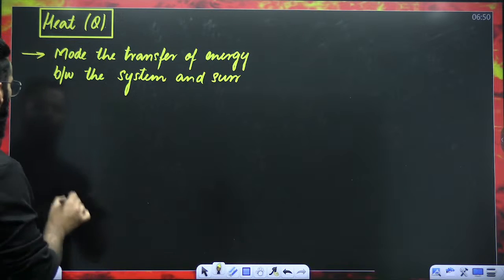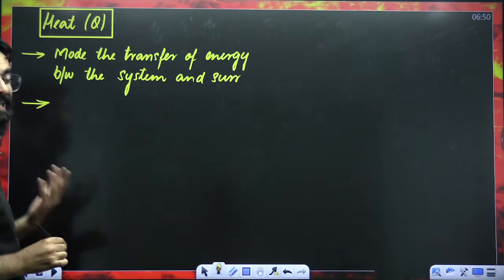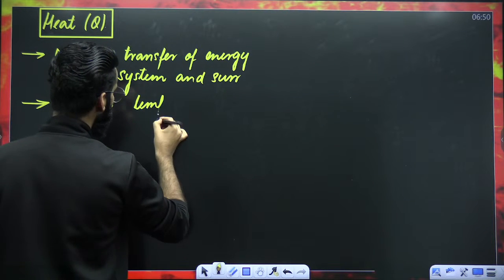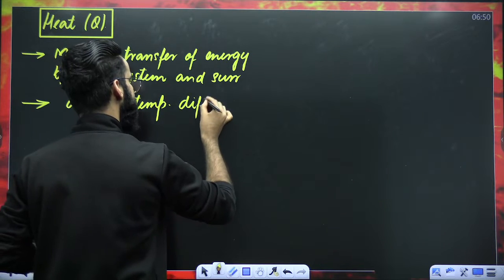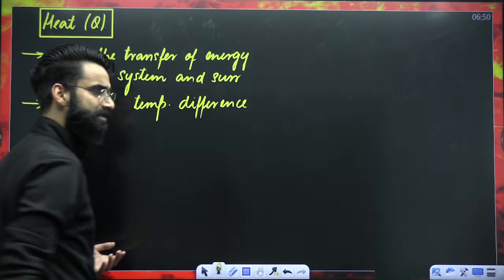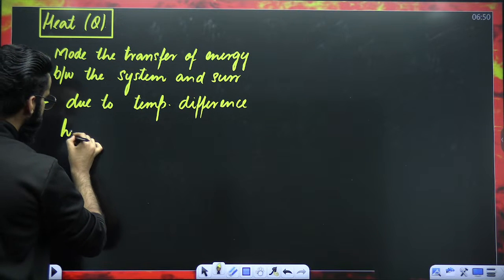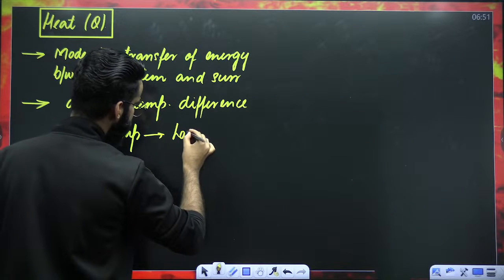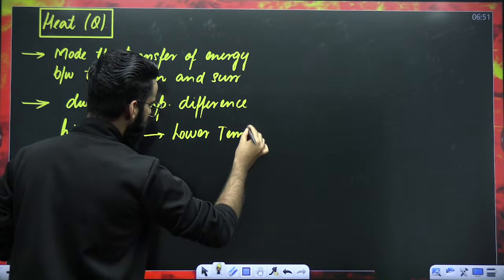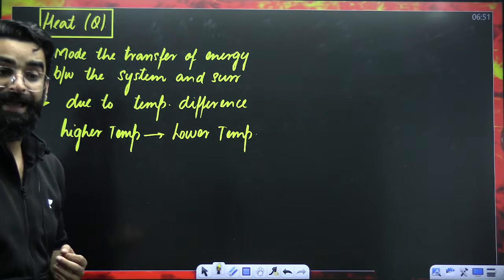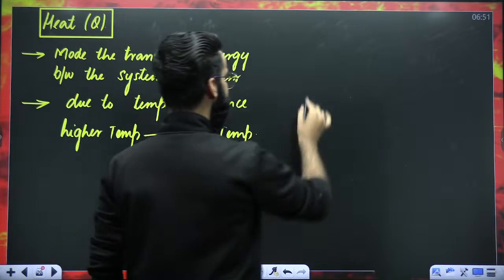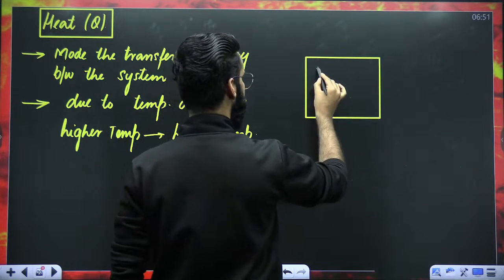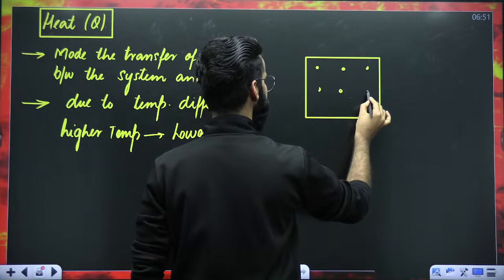Why does heat flow? You know it, heat flows due to temperature difference. And heat always flows from higher temperature to lower temperature. For example, let's say this is the container which we have, and in this container I've got gas. The gas is my system.